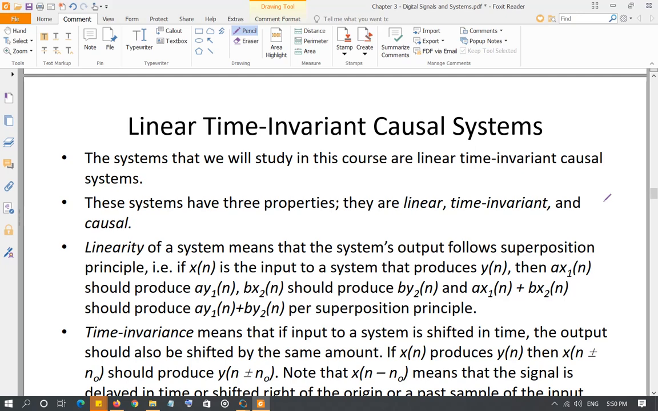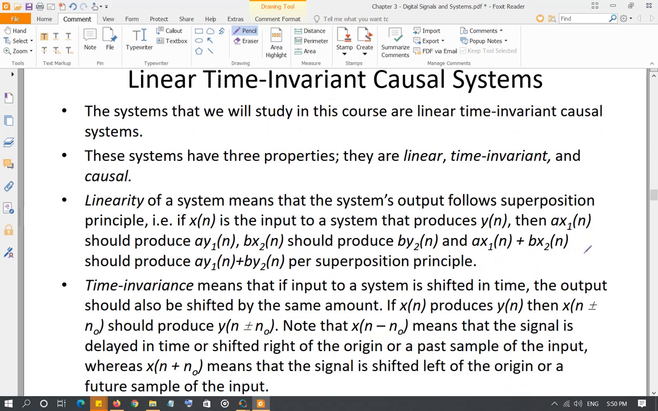What is time invariance? Time invariance means that if you are delaying an input signal, the output signal will be delayed by the same time. Or if you are advancing an input signal, then the output signal will be advanced by the same time. As simple as that. So if instead of sending your input signal at t is equal to 0, you send your input signal at t is equal to 4 or n is equal to 4, the output signal will also be delayed by n is equal to 4.